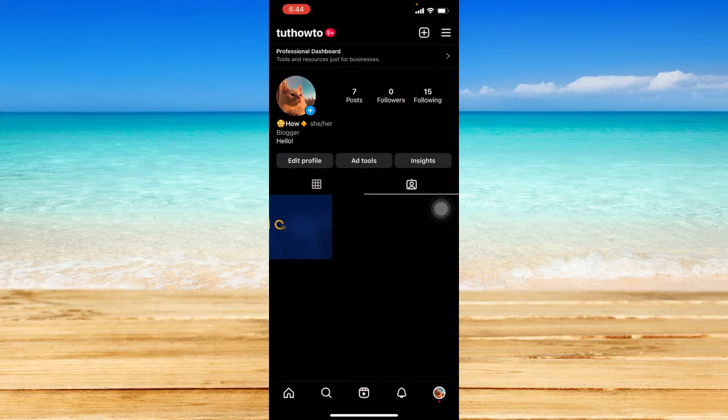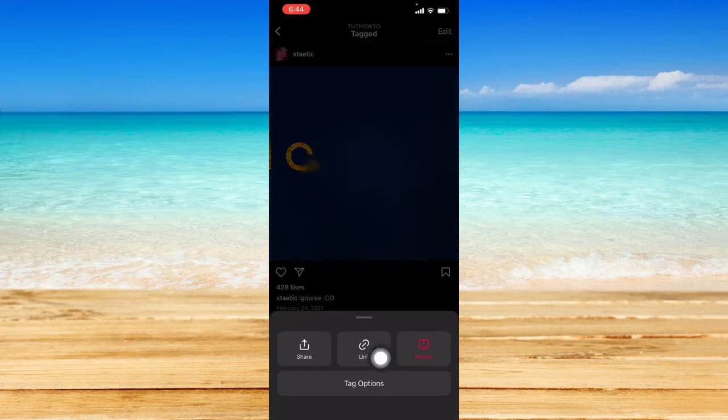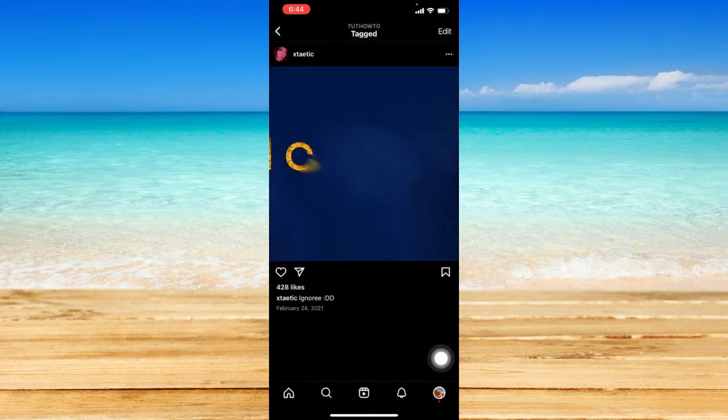If you want to hide or unhide a specific tagged photo, just select that photo from this page and click on this three dotted button at the top right corner of the post and click on Tag Options. And then you should have the option to hide this tagged photo from your profile. So just click on Hide from My Profile, and that should not be seen on your profile anymore.